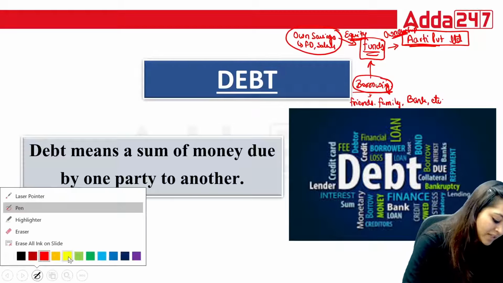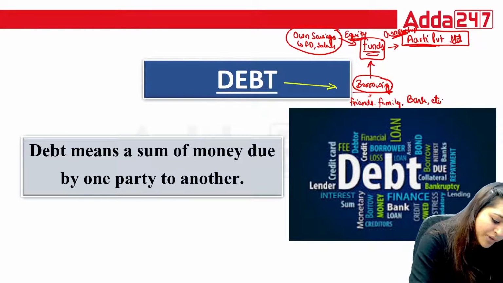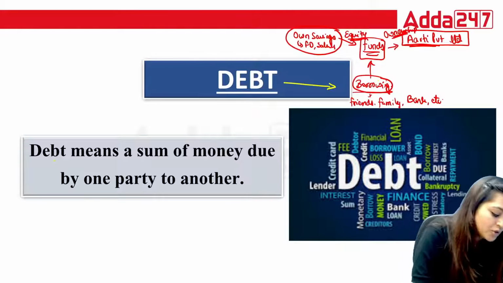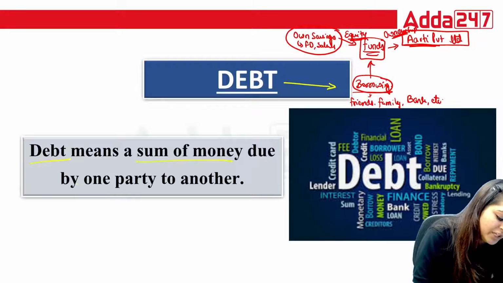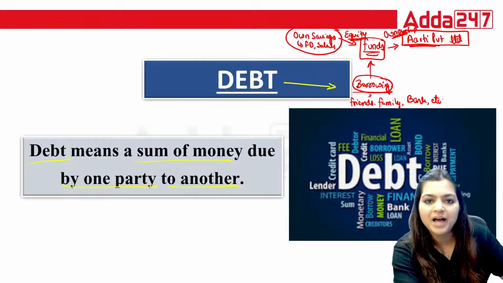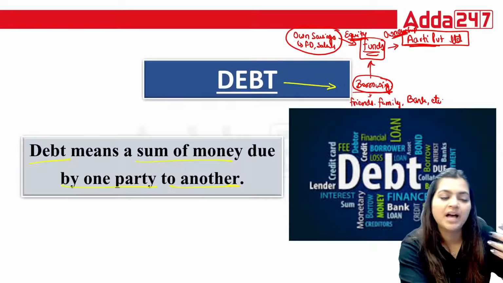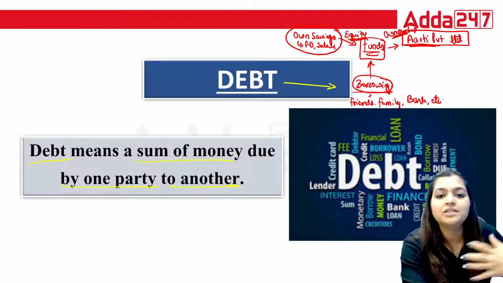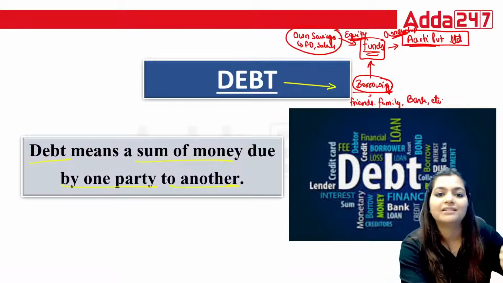And debt means borrowing only. Debt means a sum of money due by one party to another. When I'm borrowing from bank, I need to repay the interest and the principal amount as well. So that is debt. Here it creates the liability.